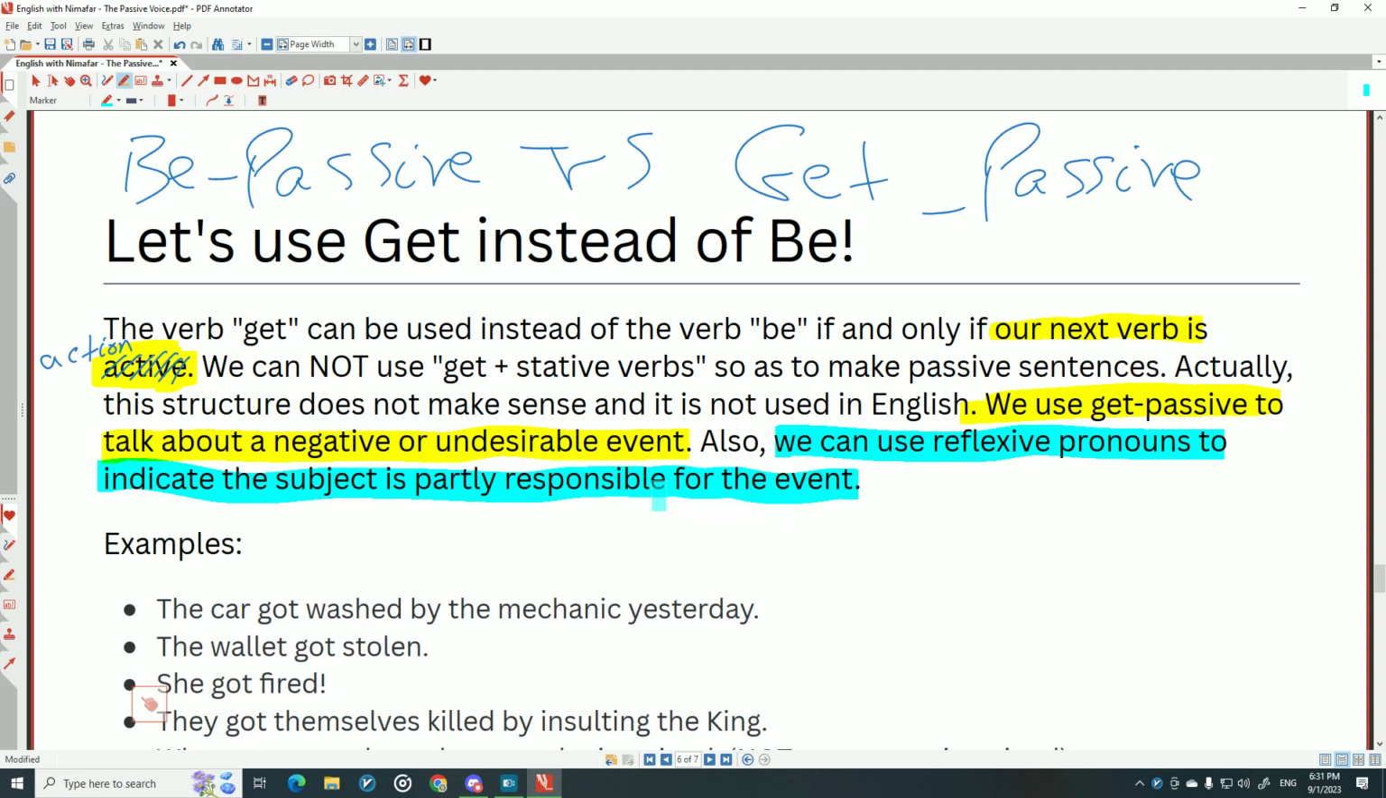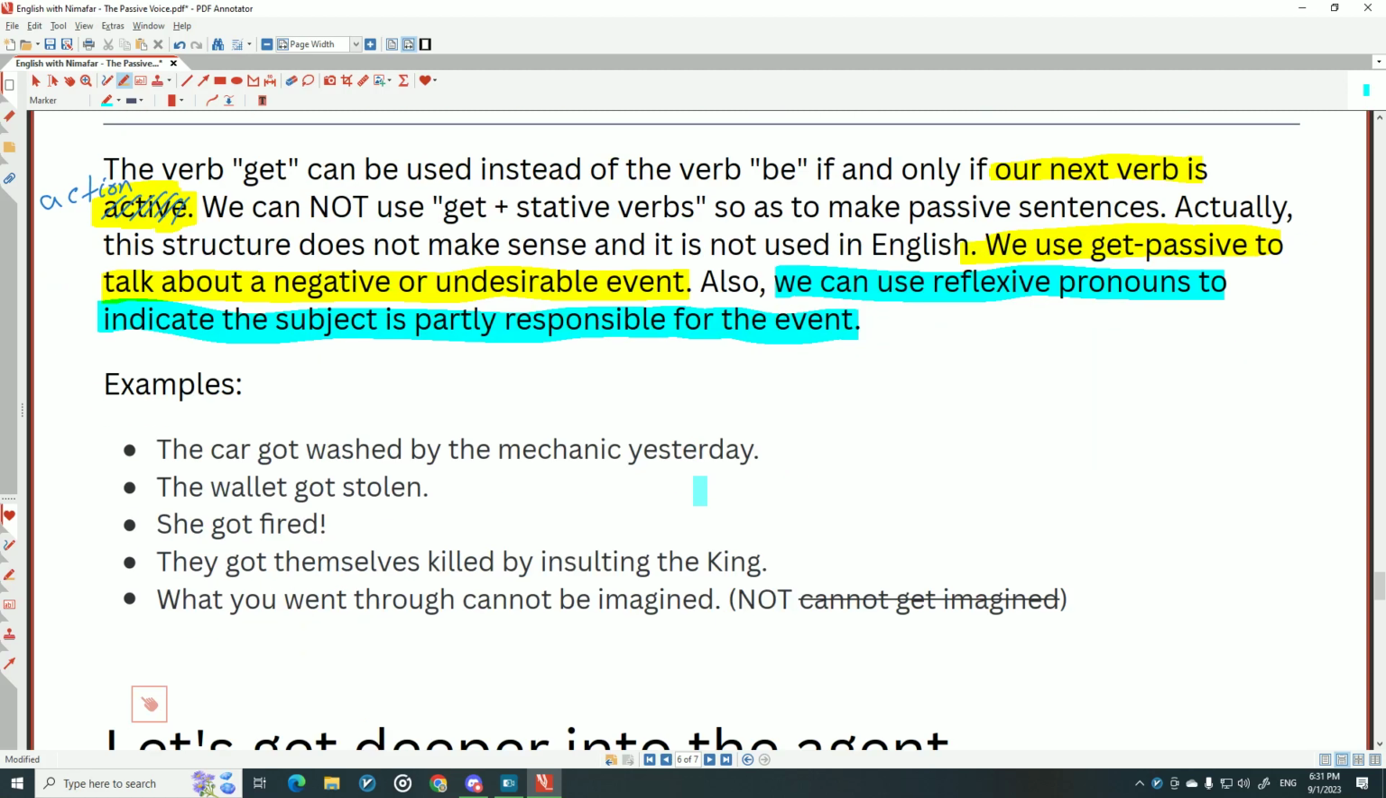Okay, for example here, look at the examples. The car got washed by the mechanic yesterday. For example, you didn't want to wash it, or something bad happened. The wallet got stolen. That's undesirable. She got fired. What's more undesirable than that? She got fired. But here is for reflexive pronouns.